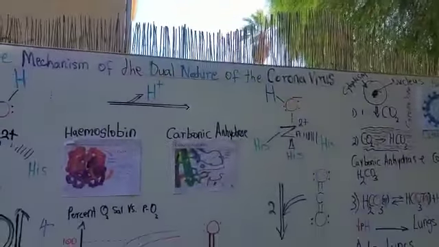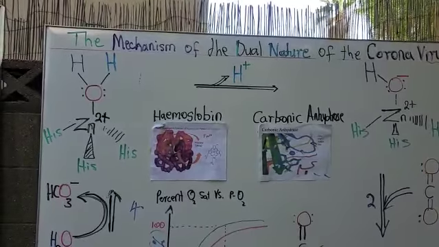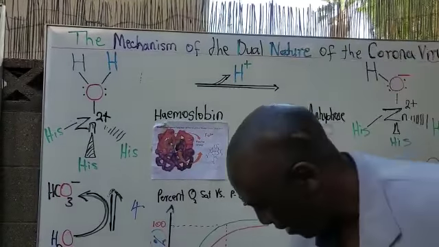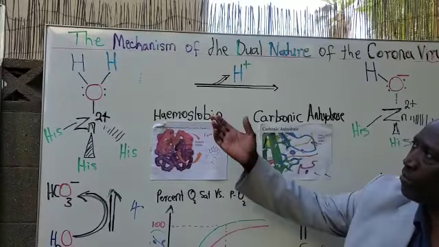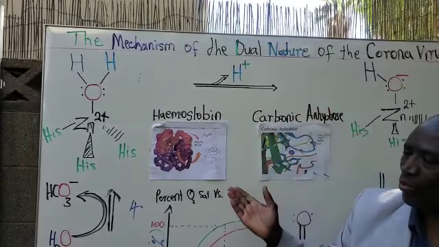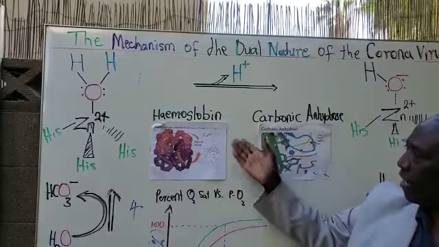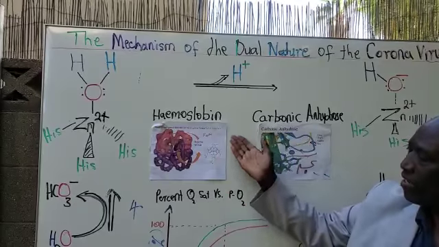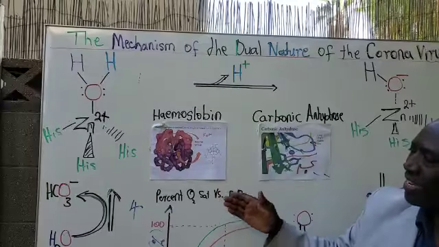So in conclusion, my name is Karara Mohoro. I'm a professor of chemistry. The mechanism of the dual nature of the coronavirus does what it's supposed to do, unveil how the interaction between carbonic anhydrase and hemoglobin occurs to sustain life.